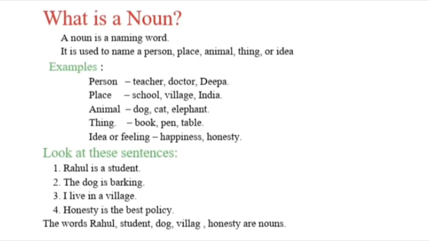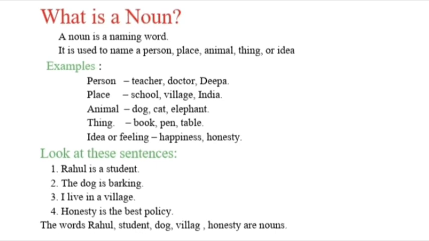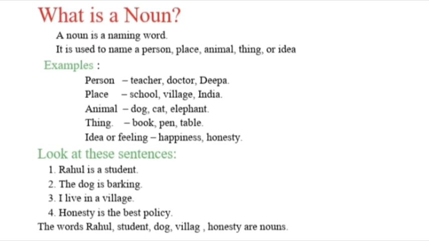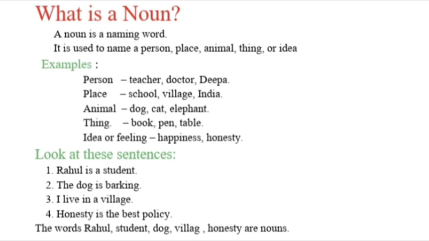Today we are going to learn about noun and its types. A noun is a naming word. It is used to name a person, place, animal, thing or idea. Examples for noun: